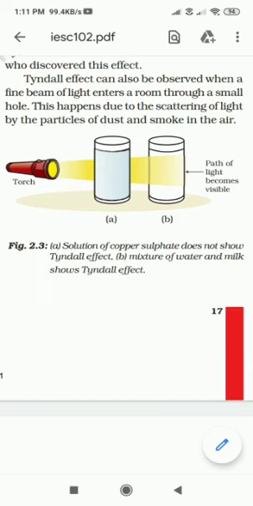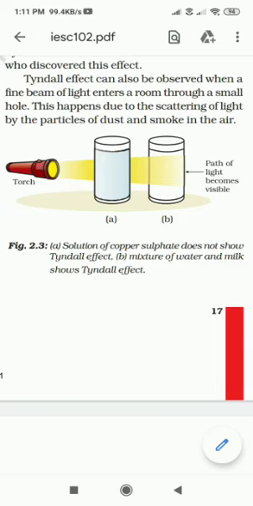If the roof of a house has a small hole and the whole house is dark, when a sun ray enters through it, you might have seen small dust particles moving in a zigzag pattern. These are nothing but the Tyndall effect.